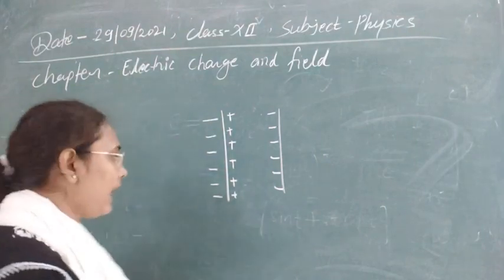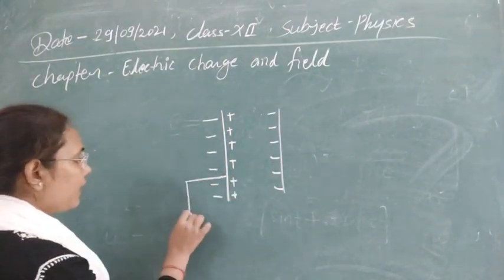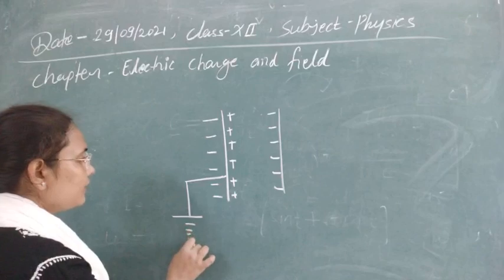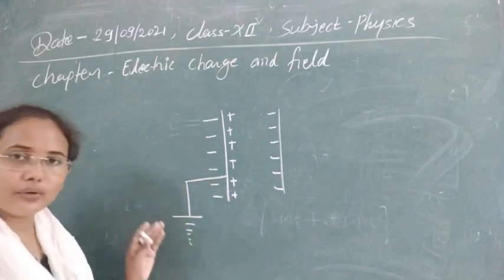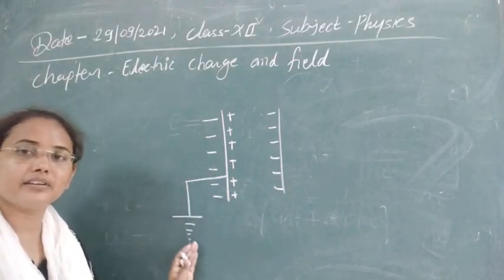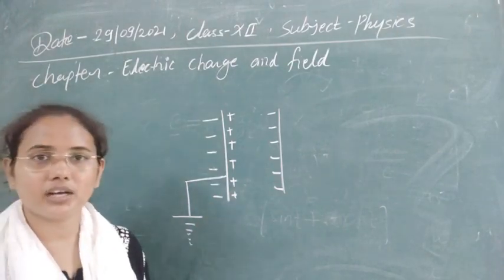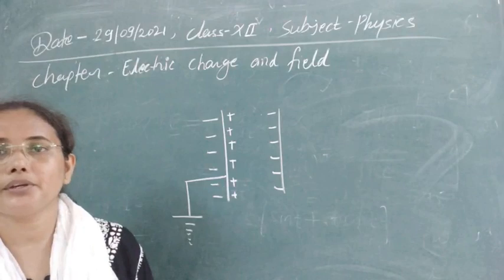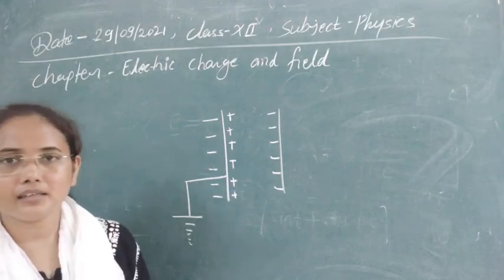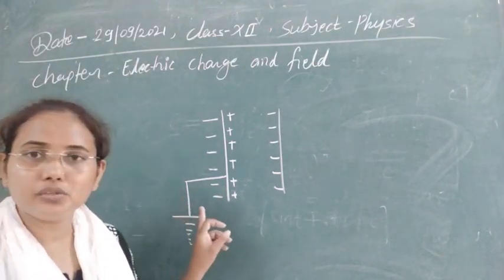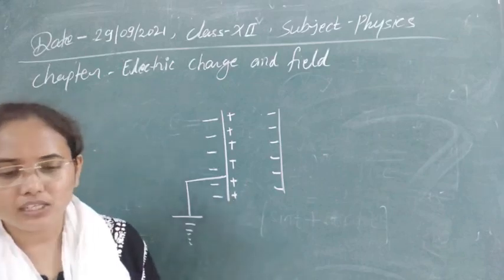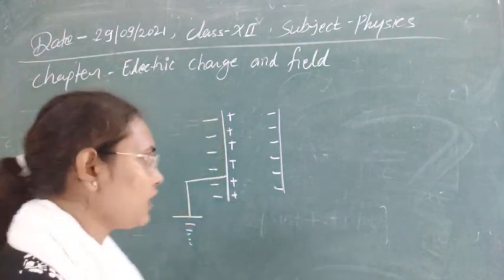If you attach this plate to the ground, then these negative charges, that is the electrons, will be transferred to the ground, and at that time this plate will become positively charged. So this is the way in which we can produce charges by induction. Also by earthing we can produce charges on any plate. So these are all the methods for the production of charge.